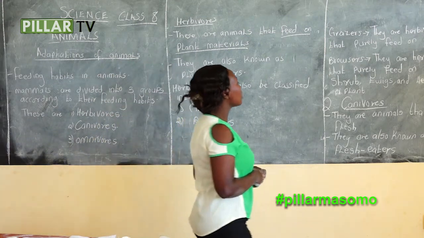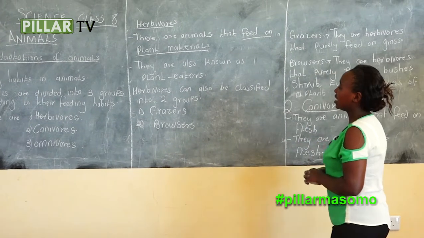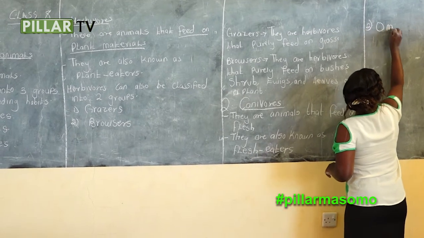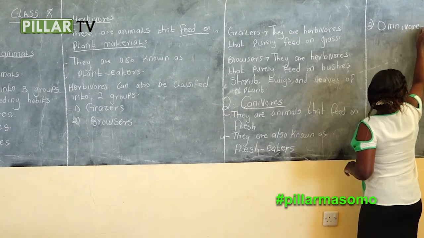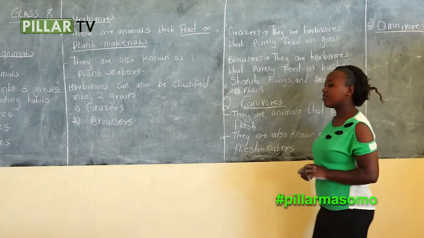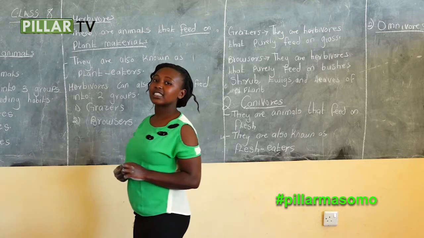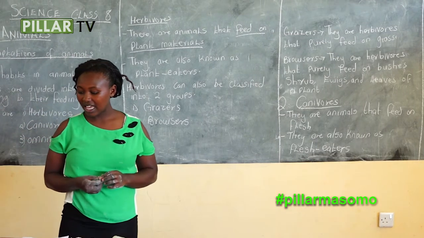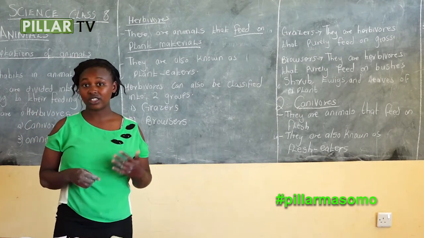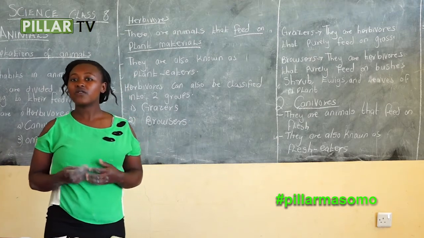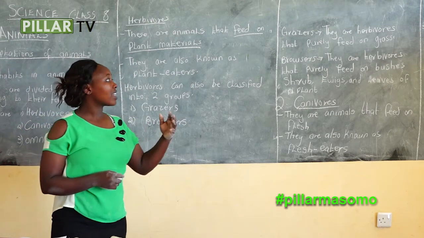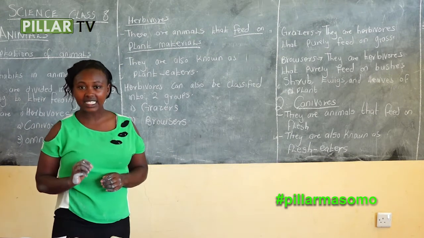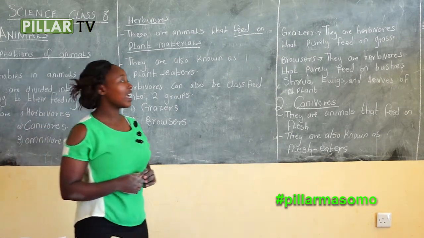Another category, the third group of feeding habit, is omnivorous. What are omnivorous? Omnivorous are animals that feed on both flesh and vegetation. So another name for omnivorous is mixed diet eater.